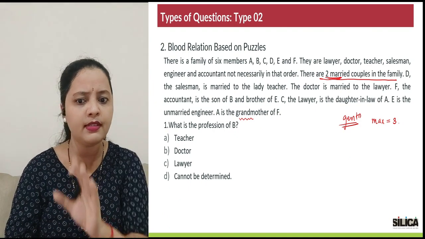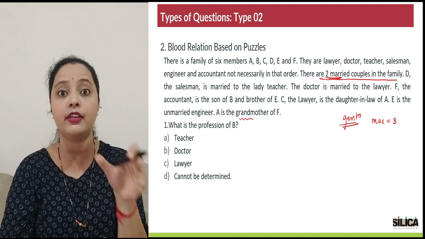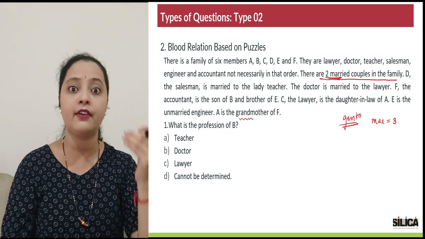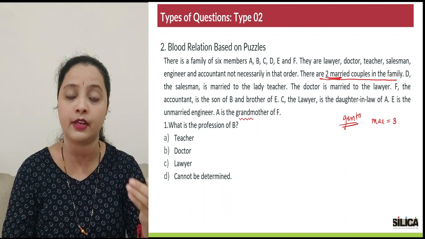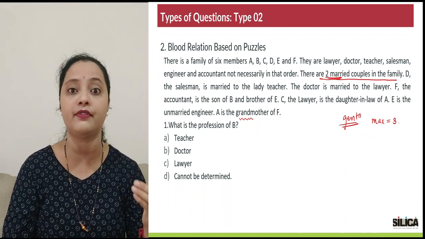So this is the maximum relation. If I go through the question, I can see grandmother is the maximum relation given. And grandmother would exist only if there are grandparents, right? So I would take the first generation as grandparents, the second one for parents, and the third one for children.